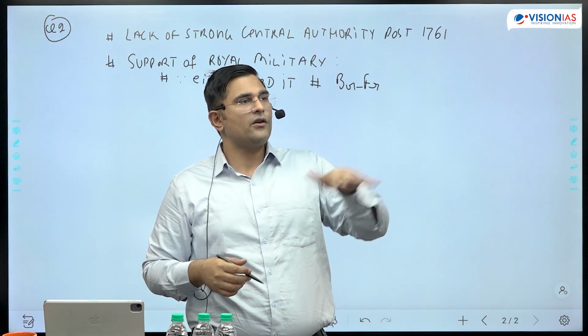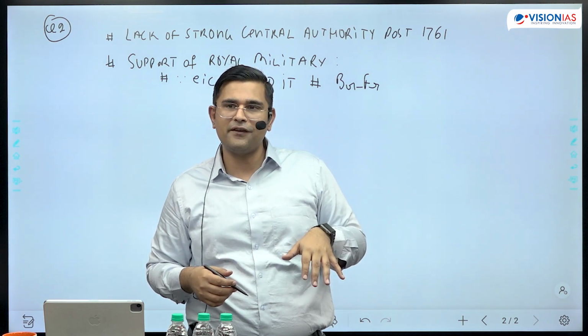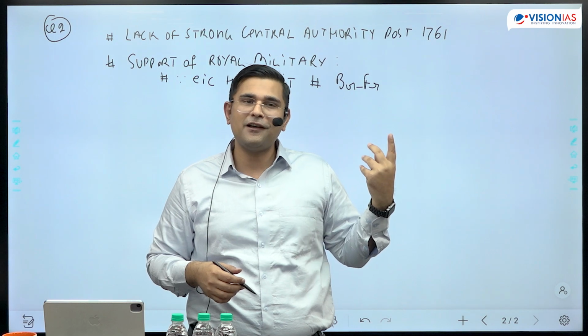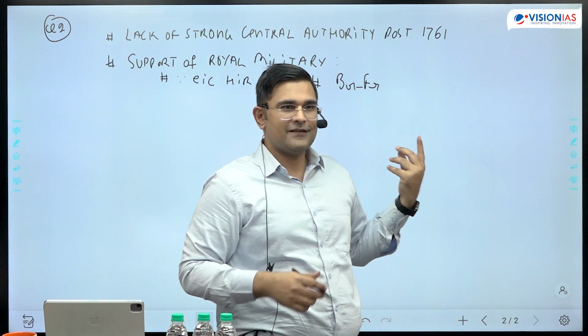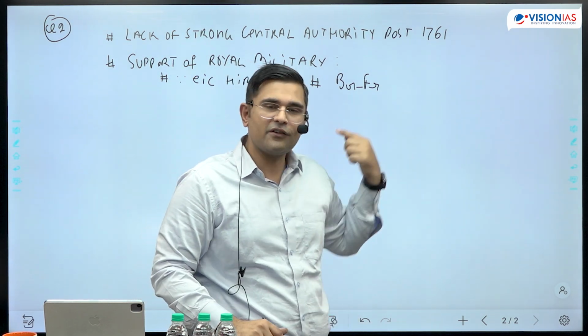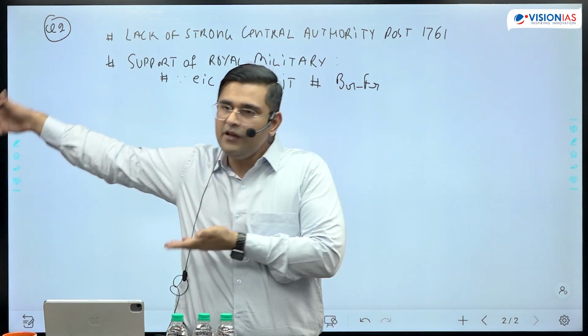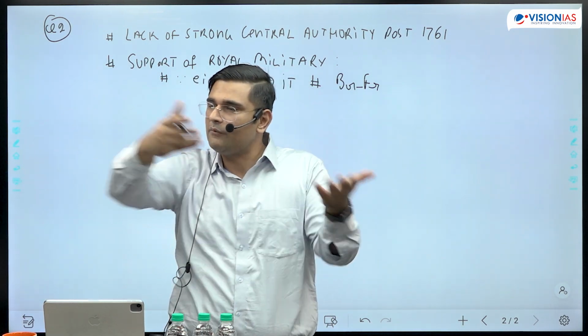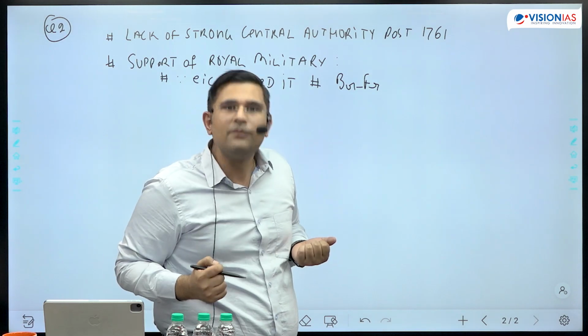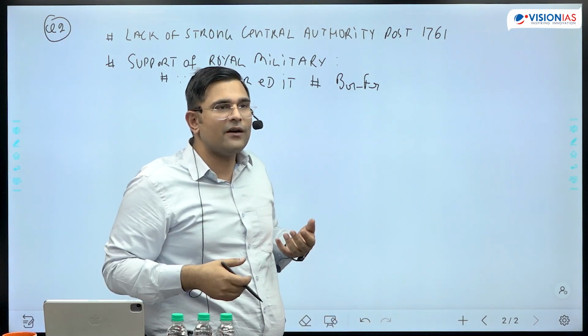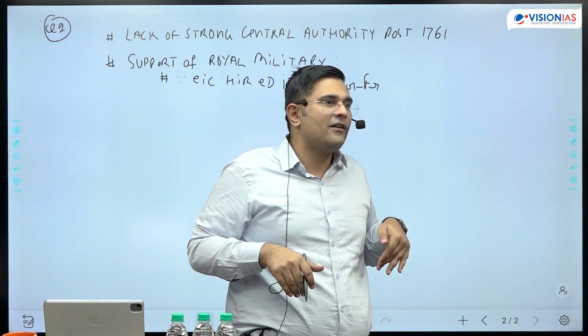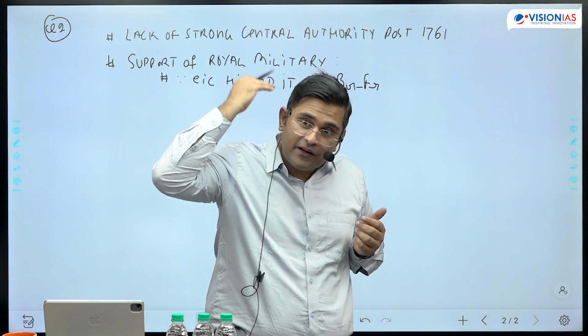So look at the year of the Battle of Plassey, 1757, and look at the years of the Carnatic Wars, 1756 to 63. So Robert Clive is using the Royal Military to defeat the Bengal army in the Battle of Plassey. What is the Royal Military doing there? Why is the Royal Military present in India? Because of Britain-France rivalry.